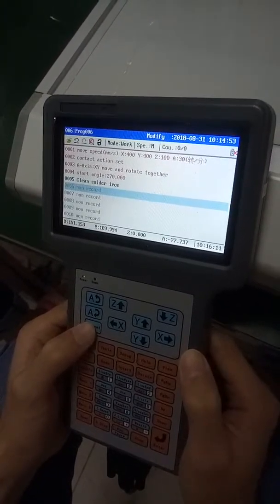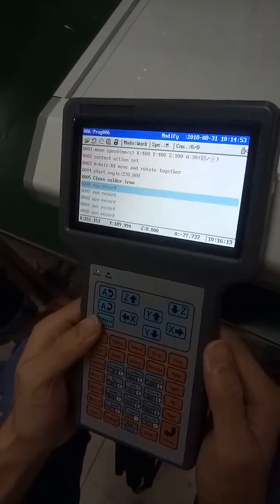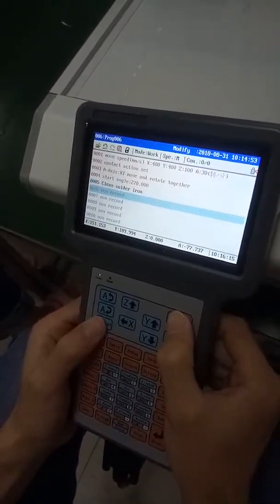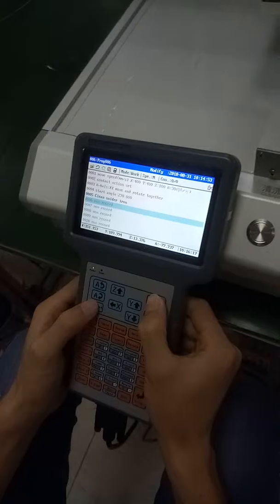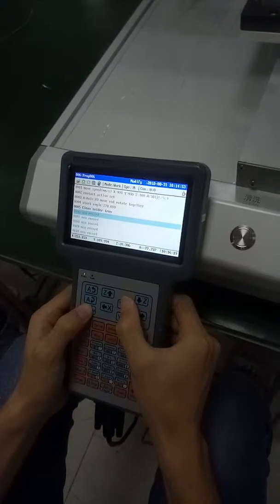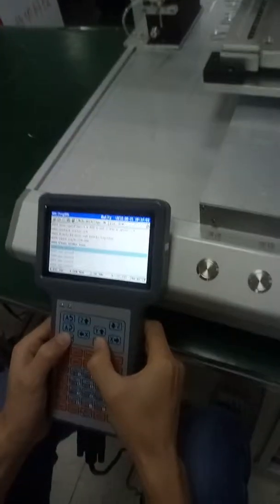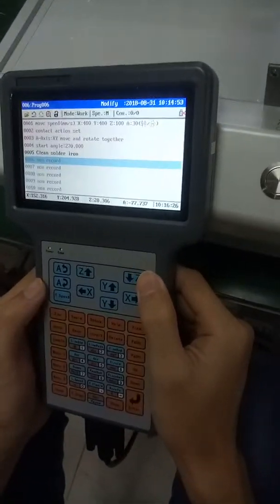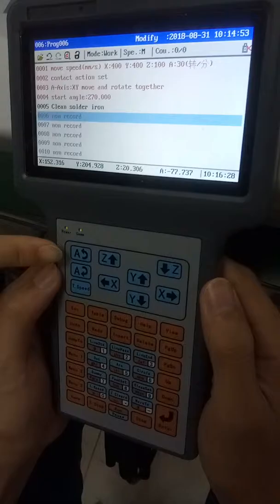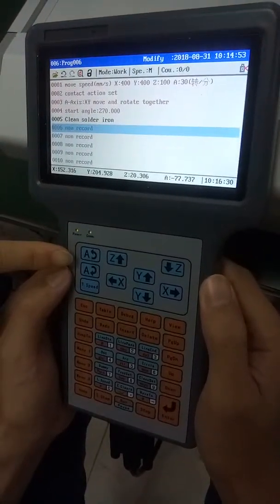You can make adjustments according to your need.